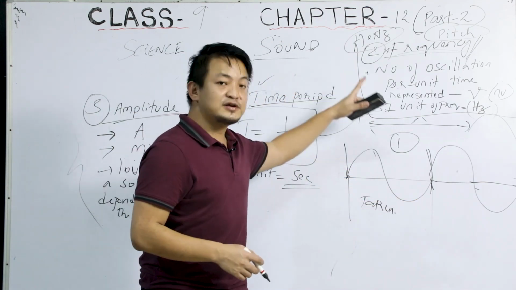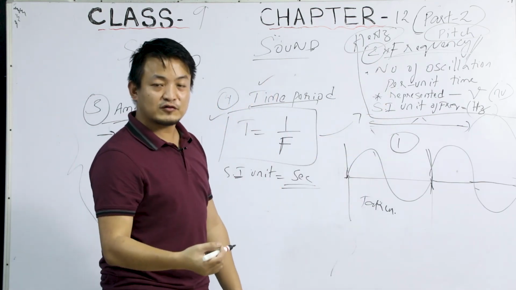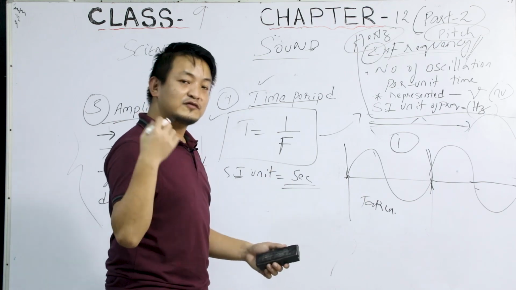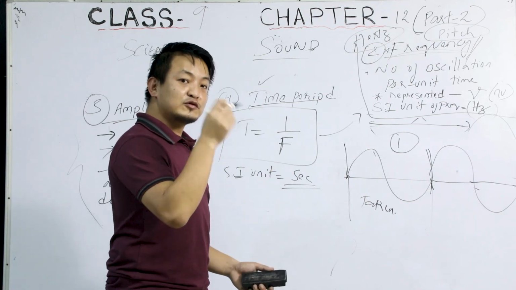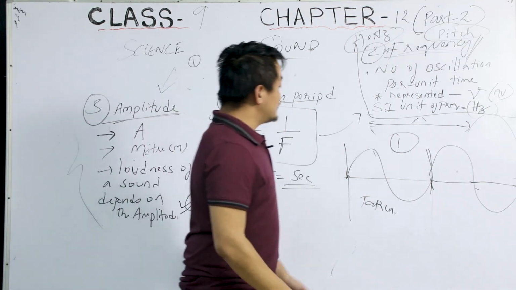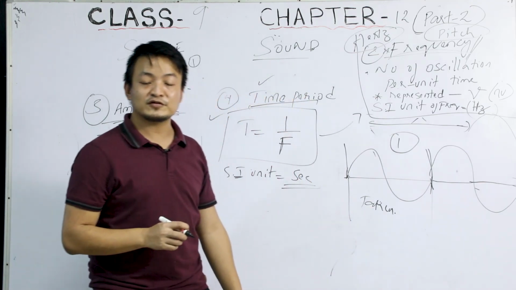And we have this pitch, which is to do with the frequency, and we have the loudness of a sound. Loudness. I'm sure you have shouted, right? Whenever you shout, the loudness of a sound is to do with the amplitude. So students, that was the characteristic of the sound waves.